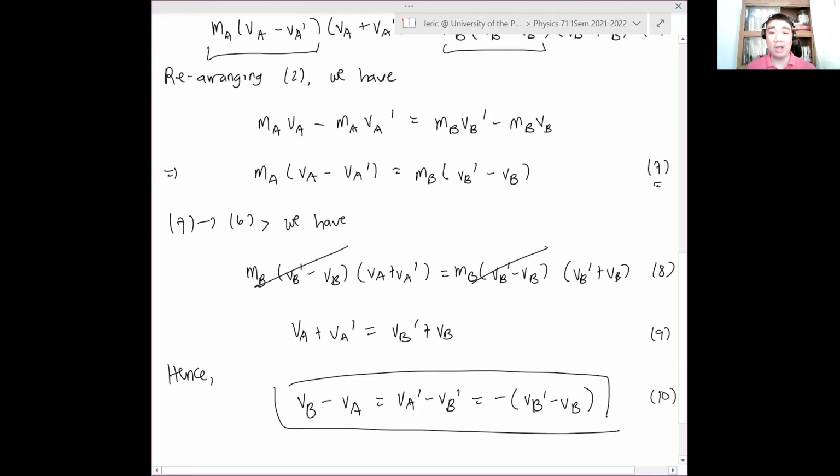Therefore, this is what's known as the relative velocity relation, equation 10. That's the proof of obtaining the relative velocity relation from conservation of momentum and the relationship of the kinetic energies of two particles in an elastic collision. Got it? Okay, that's basically the point of the supplementary discussion. Are there any questions for the supplementary discussion? None? Okay, if there are no more questions, thank you very much.